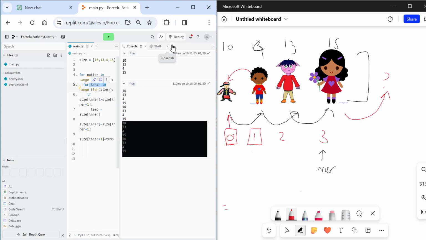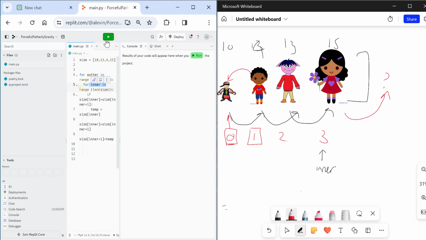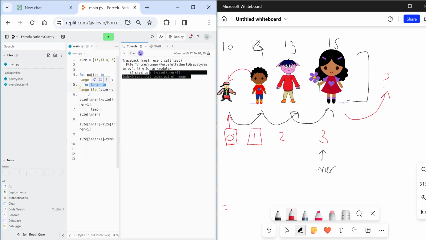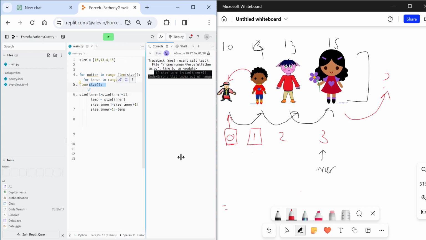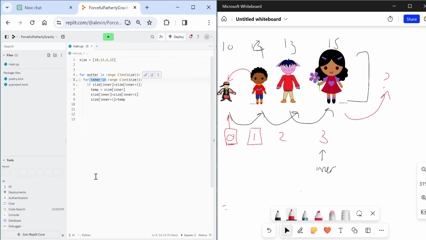So let me just clear the code. So where's the delete button? There you go. Run it. And you'll notice it says index out of range. That's because of the following. It's trying to check the last person, which is Rachel, in position 3. So we're looping 3 times because it's, well, 4 times should I say, because we're looping the size of the list. And we are checking it against inner +1.